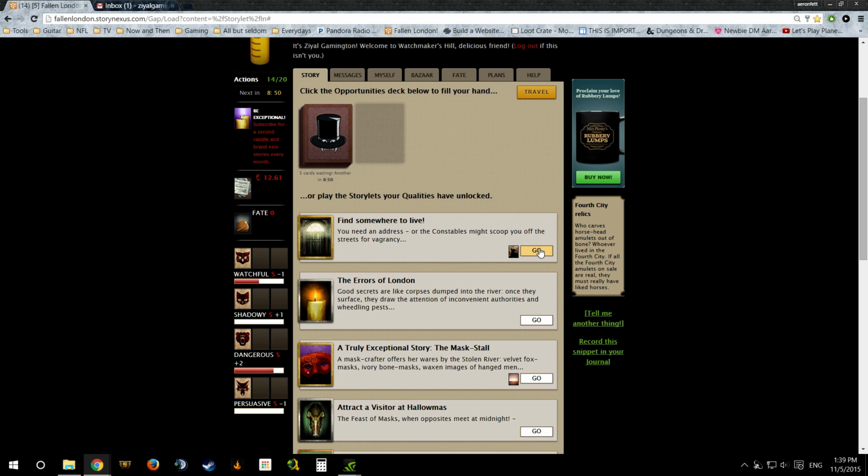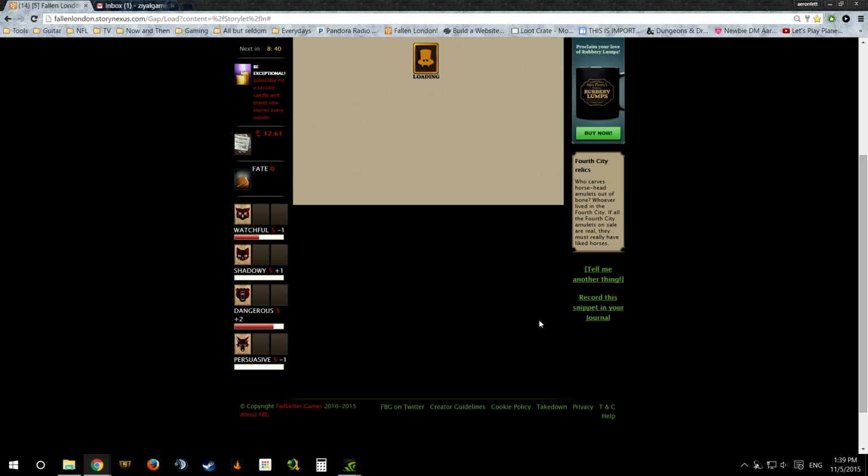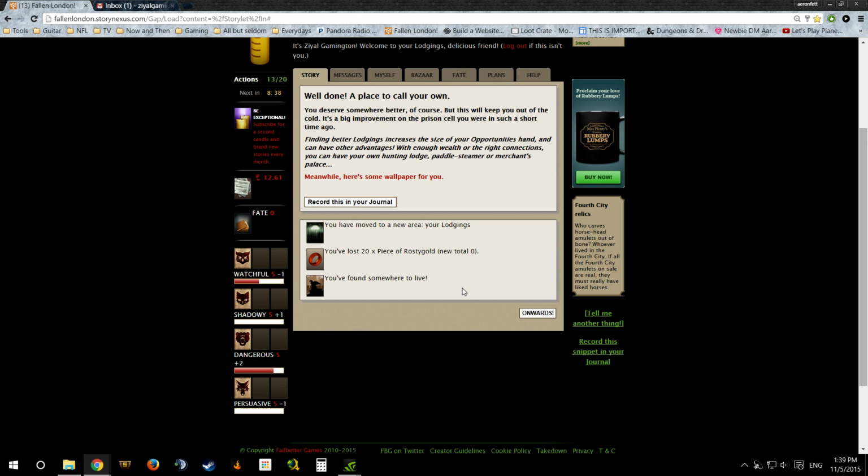Now that we've done that, we've earned ourselves another piece of currency that will allow us to, I believe we needed 20. Hey, you needed 20. How about that? So let's rent a room. Okay. So you deserve somewhere better, of course, but this will keep you out of the cold. This is a big improvement on the prison cell you were in a short time ago. So pretty much it tells you that it increases the size of your opportunities hand, which is the cards we were flipping, and can have other advantages.